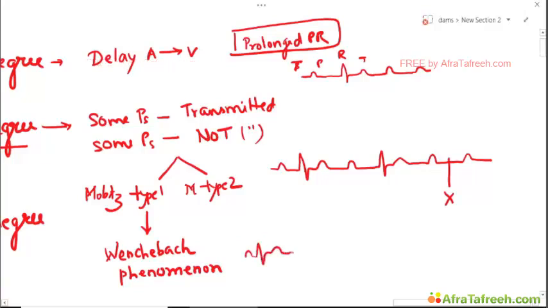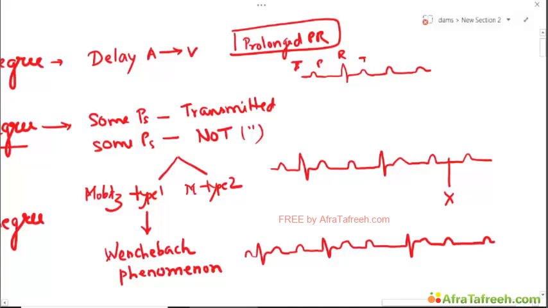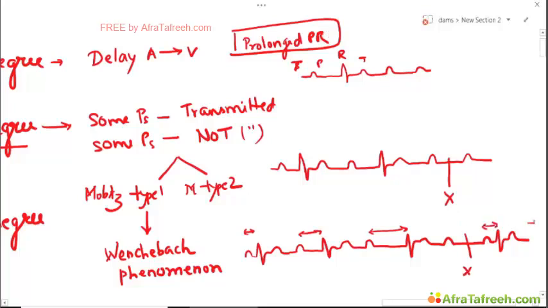PQRST, PQRST, PQRST, PQRST. Okay, what's happening here is there is a small PR, then there is a prolonged PR, then there is further prolongation of PR, and then there is a drop. And the cycle starts again. Small, then longer PR. So when there is a lengthening PR, and then followed by a drop, this is Wenckebach phenomenon. Okay.